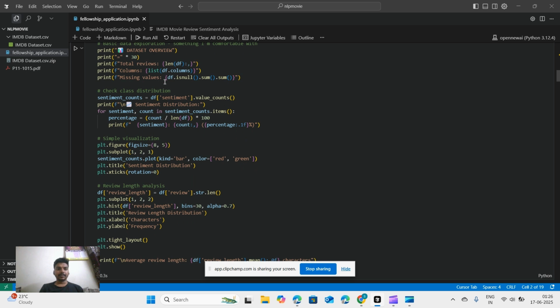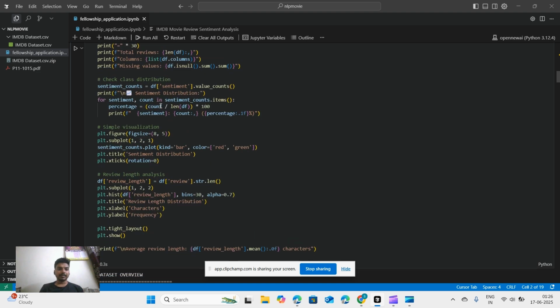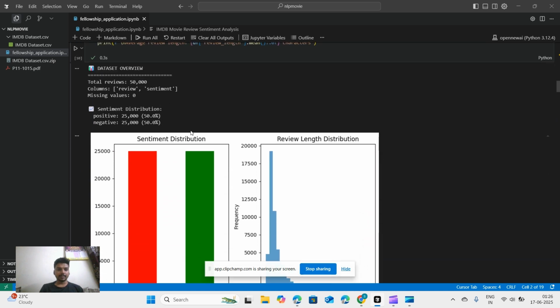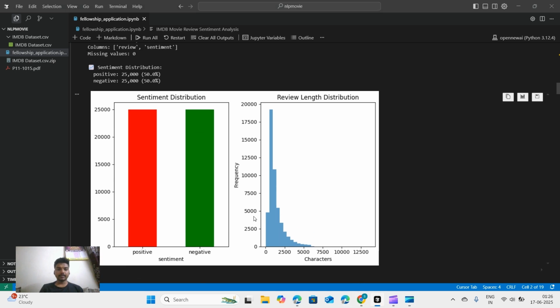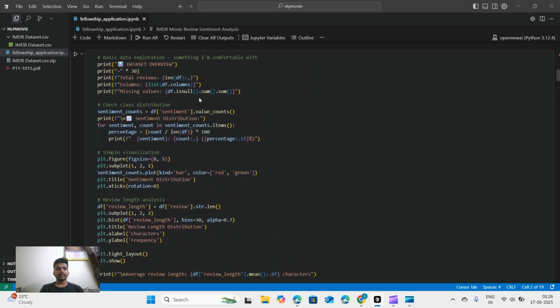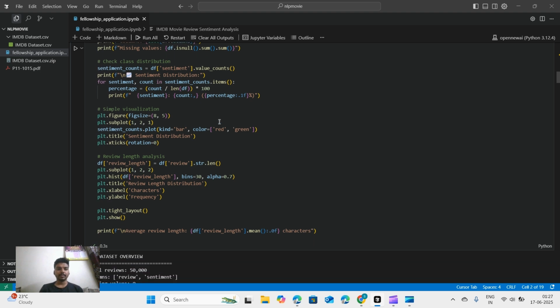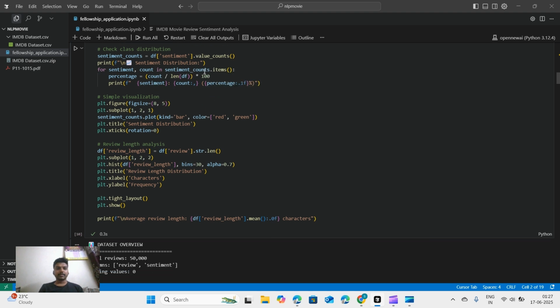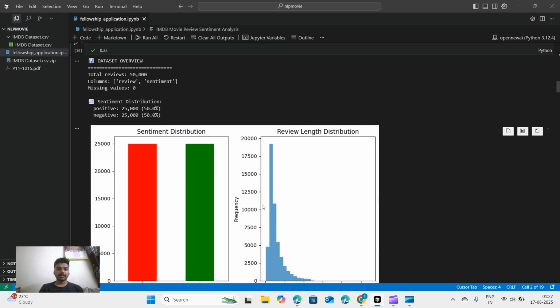With it, we could see the number of reviews, columns, missing values, and other checkpoints. And I've also visualized it before. So these are some of the main charts that I found when I searched through this IMDb movie review project. These are the sentiment counts, so it would show how the positive and negative sentiments are distributed. It is an equal distribution of it, with great data.